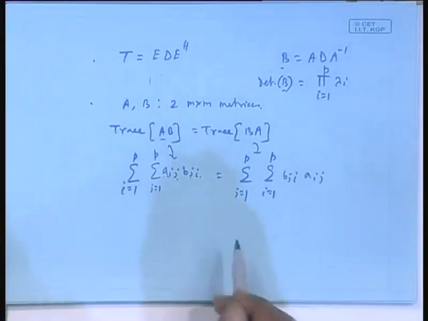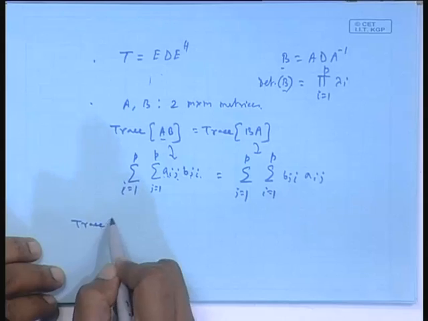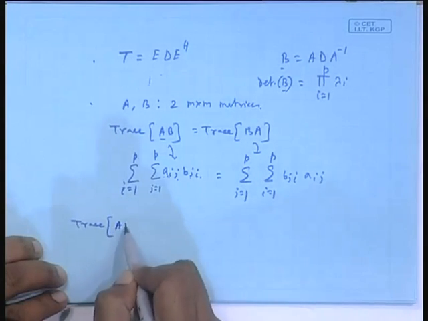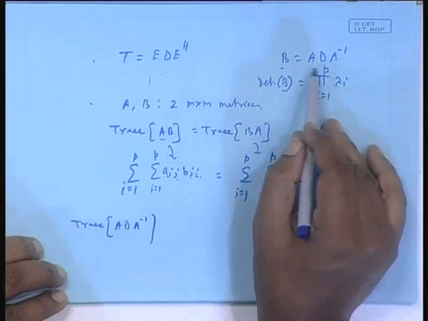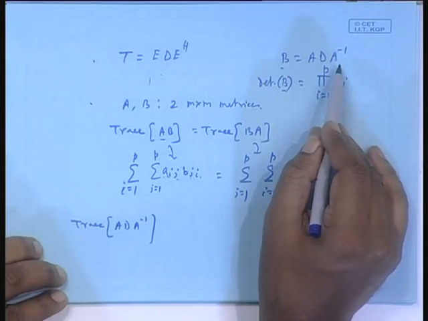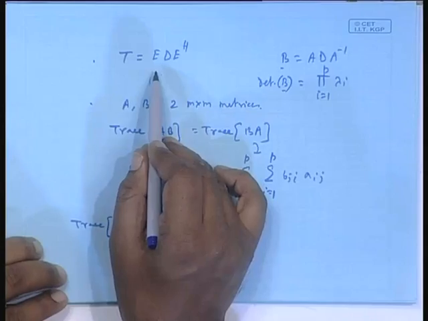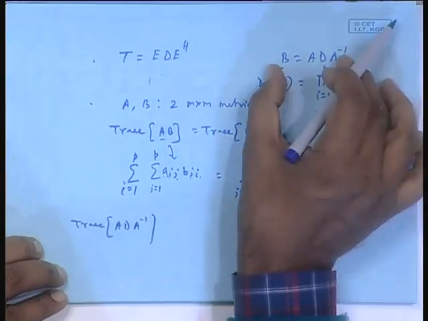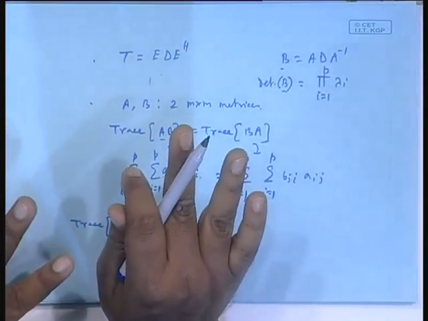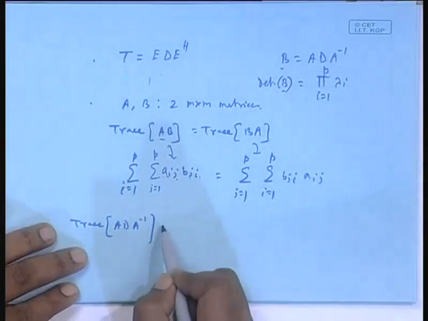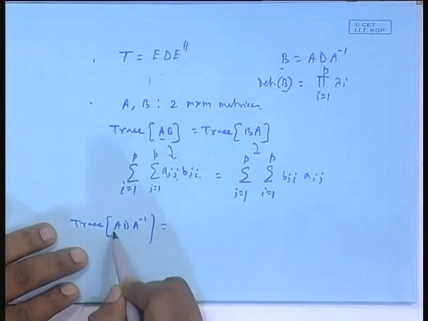What does it imply here? Trace of, in general, A D A inverse, again I am trying to give a more general case. Whatever is true for this is true for the special case, do you agree? That is why I am taking this up, though for us the special case is important. So, A into D is a square matrix.